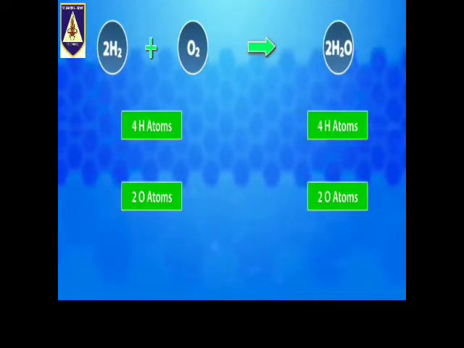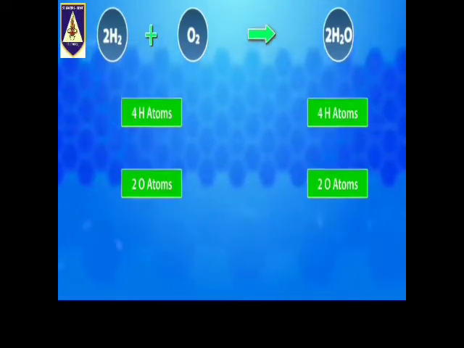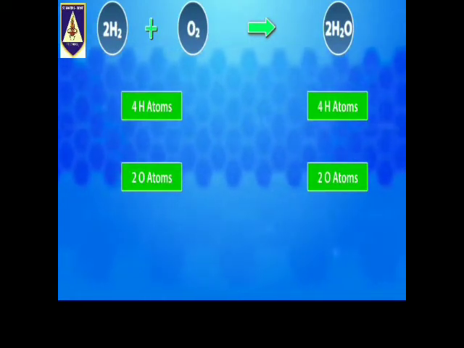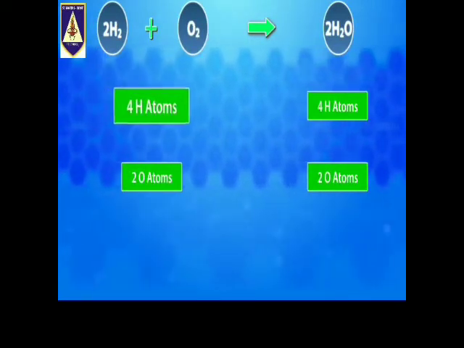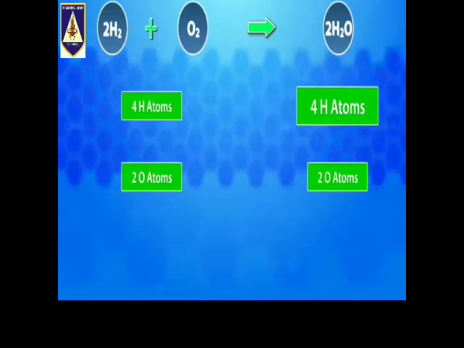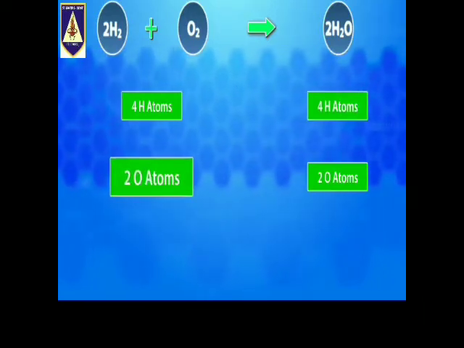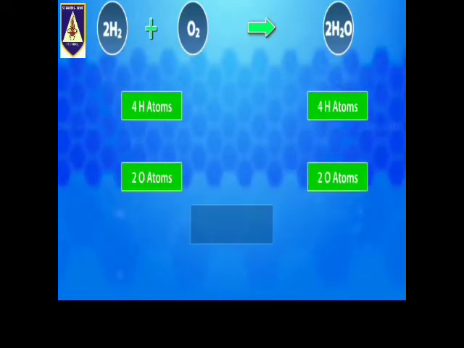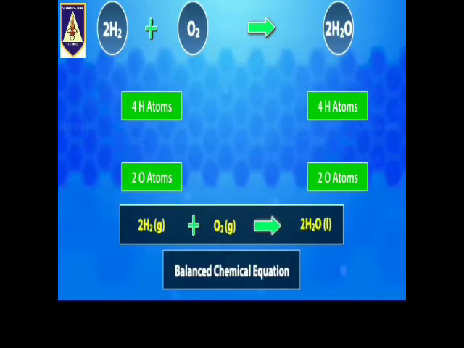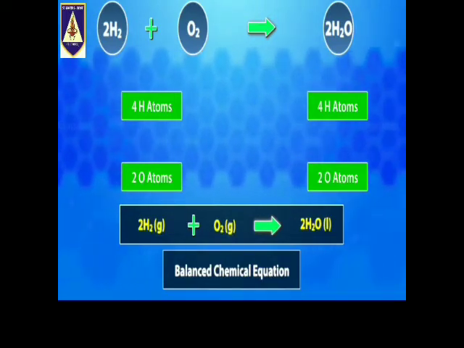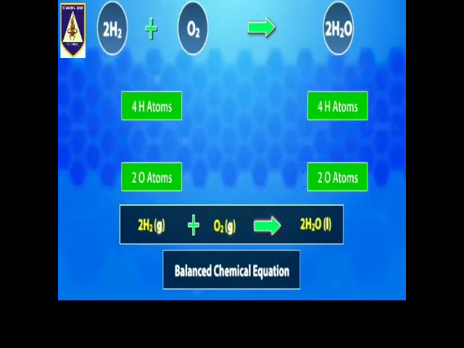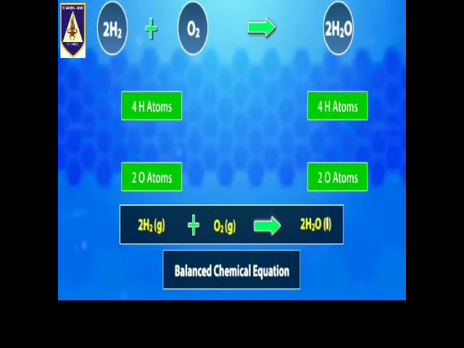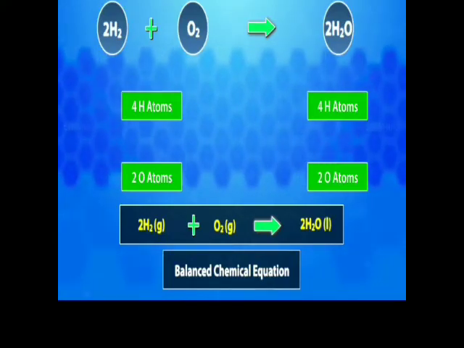Therefore, the equation must be as follows. Now again, count the number of atoms of hydrogen and oxygen on both the sides. This time, there are 4 hydrogen atoms on the reactant side and 4 hydrogen atoms on the product side, and 2 oxygen atoms on the reactant side and 2 oxygen atoms on the product side. Therefore, this is a balanced chemical equation. Here, G and L written in the brackets are the physical states of the reactants and products. G stands for gaseous state and L stands for liquid state.